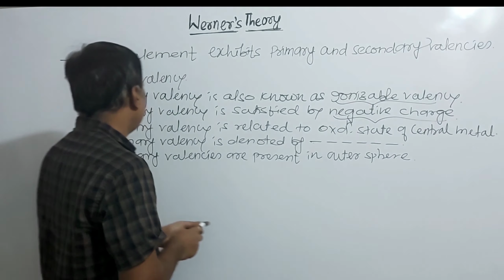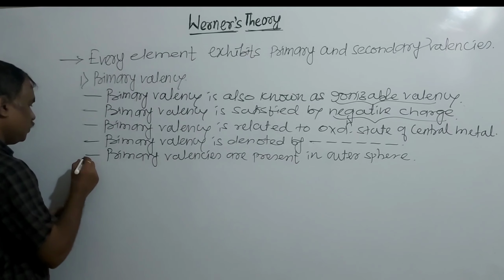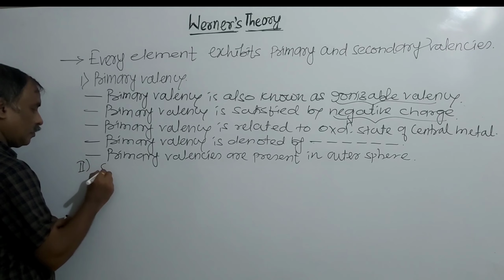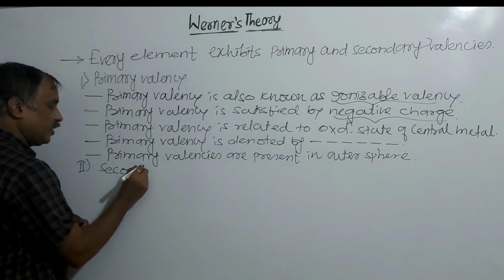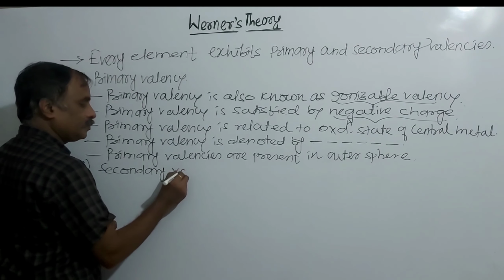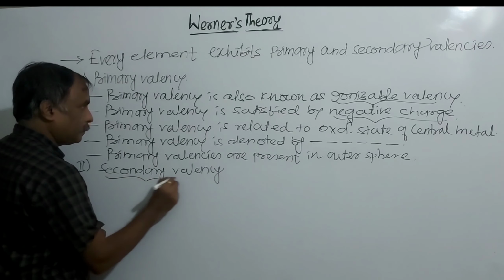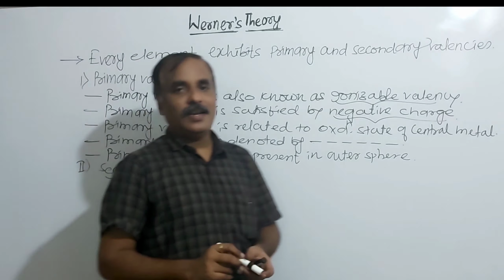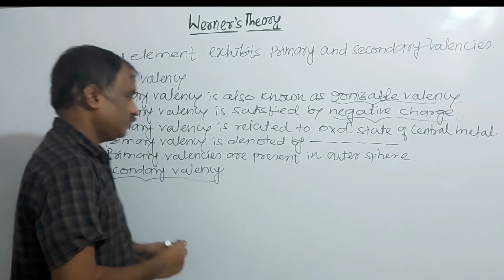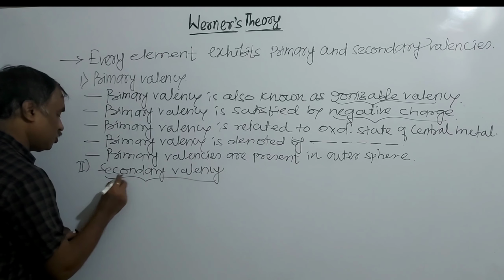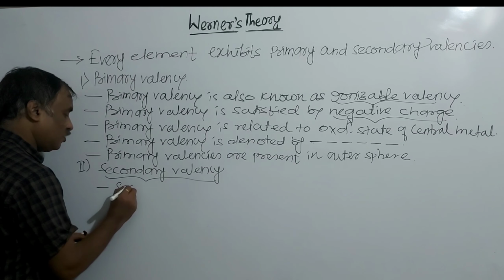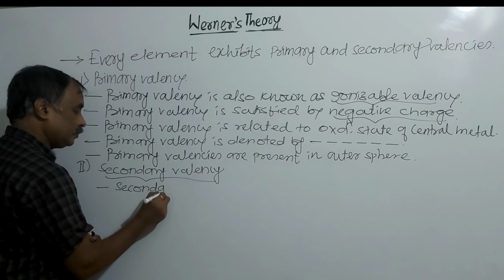Now, what are secondary valencies? Secondary valencies are non-ionizable. The first characteristic feature of this is that secondary valencies are non-ionizable.